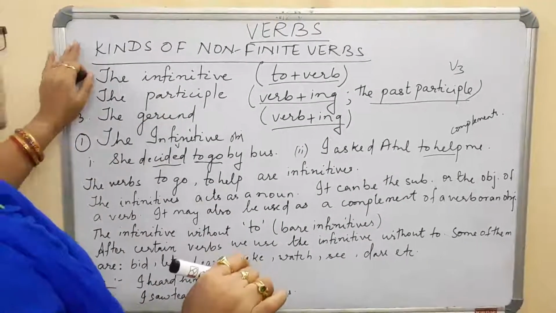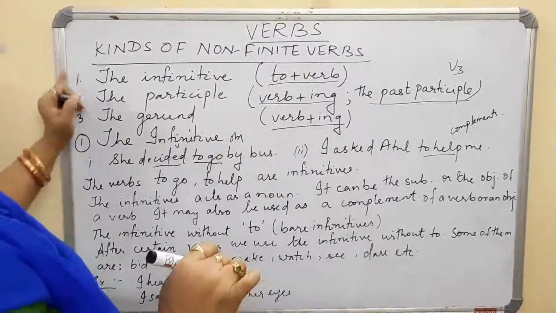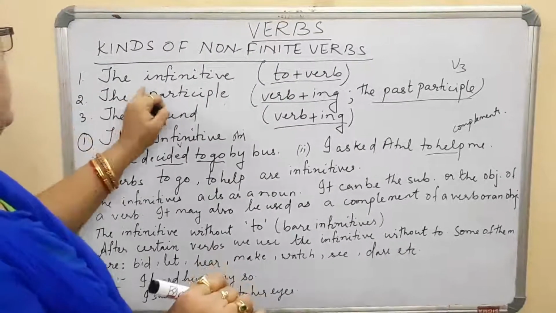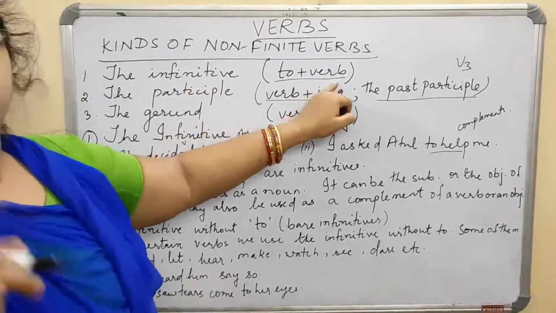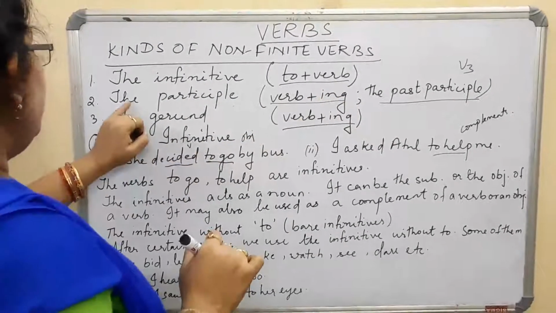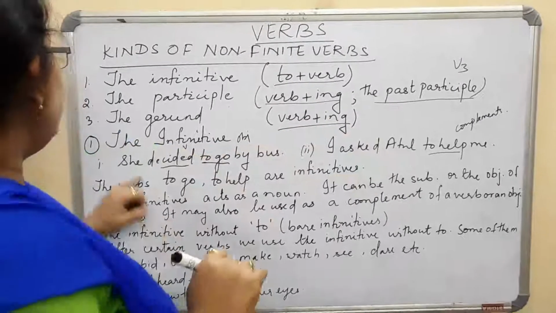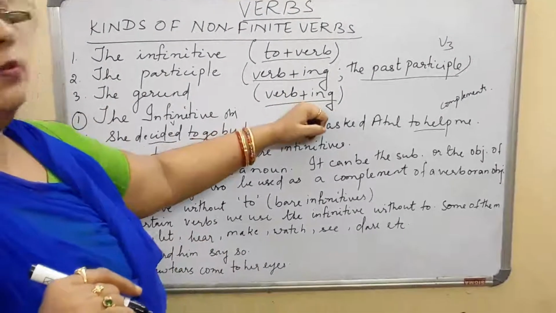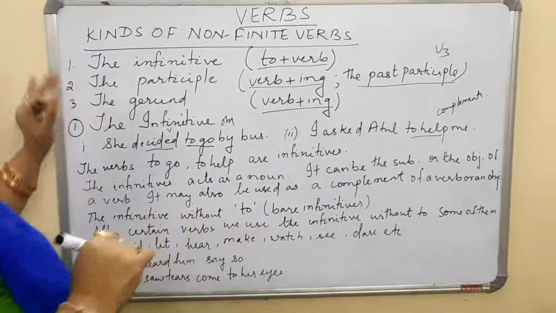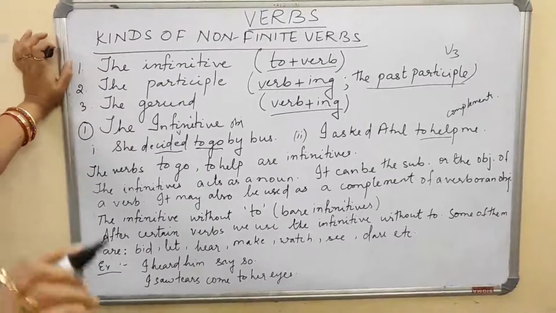I repeat, the kinds of non-finite verbs. There are three kinds of non-finite verbs. Number one is the infinitive, that is to plus verb. We are adding a to before the verb. The participle, that is verb plus ing, or the past participle, that is the V3 form. And the gerund, that is verb plus ing. Now the first one we are going to explain is the infinitive.